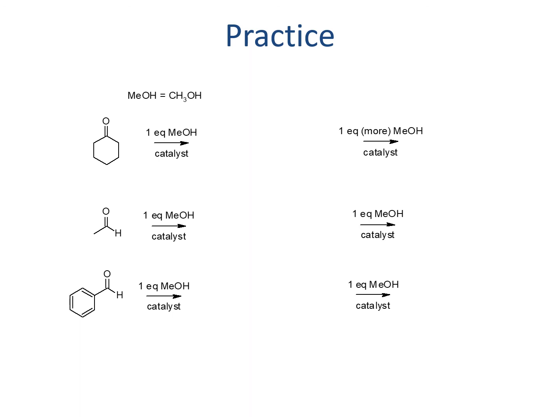So in the top row, we have a hemiacetal with the same cyclohexane ring, but now we also have an alcohol and a methyl ether at the carbon that used to be a ketone after it reacts with methyl alcohol. So the methyl alcohol makes the methyl ether. If we had an ethyl alcohol, it would make the ethyl ether. If we react again, we have two methyl ethers at that carbon.